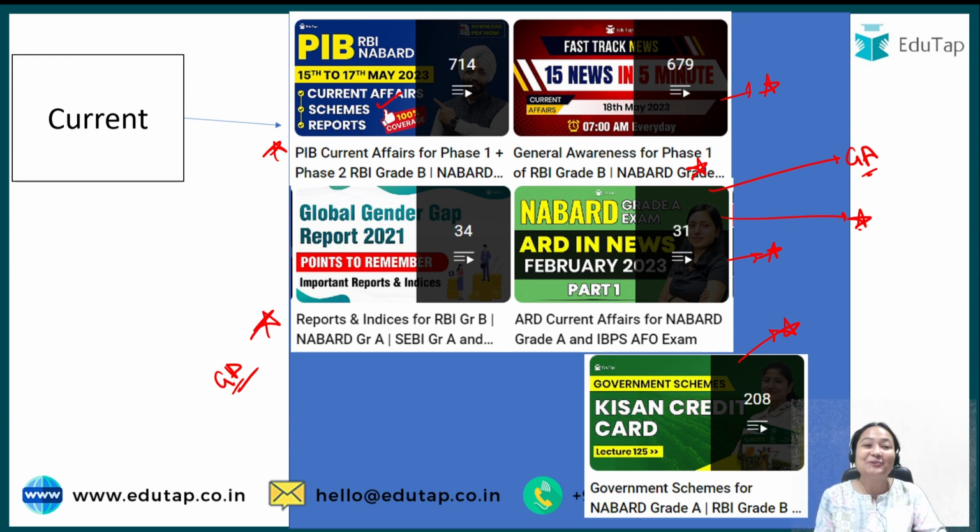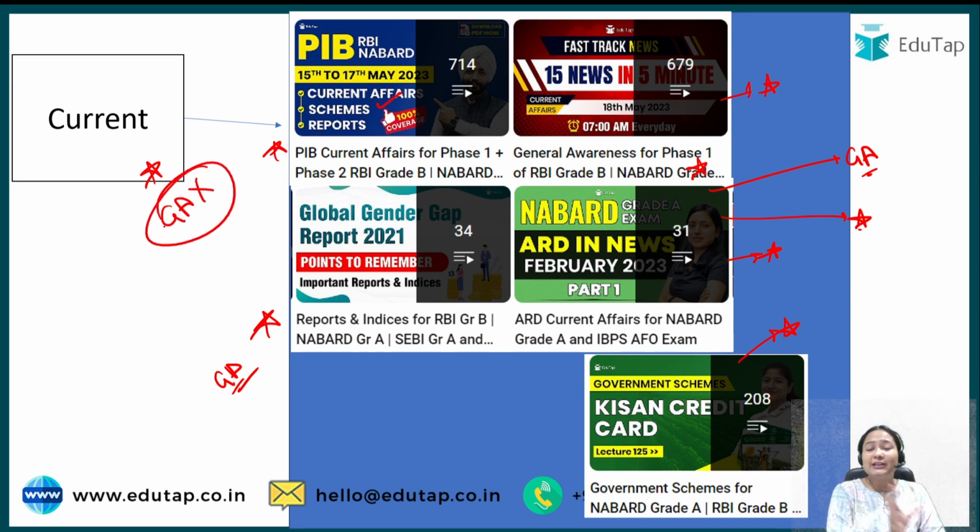Now what will you have to do for phase 2, or what sources will you have to refer for phase 2? First of all I'll talk about paper 2. Paper 2 is where you have ESI, you have ARD, and also the descriptive question you will get. So you will need a little knowledge of current affairs, not GA. GA you can stop after phase 1, but ESI ARD related current affairs you will be needing in phase 2 for objective as well as for answer writing. So whatever sources you are covering, that is more than enough for your phase 2. You don't have to refer to any other source for any of your subjects. Right, so this is about paper 2.